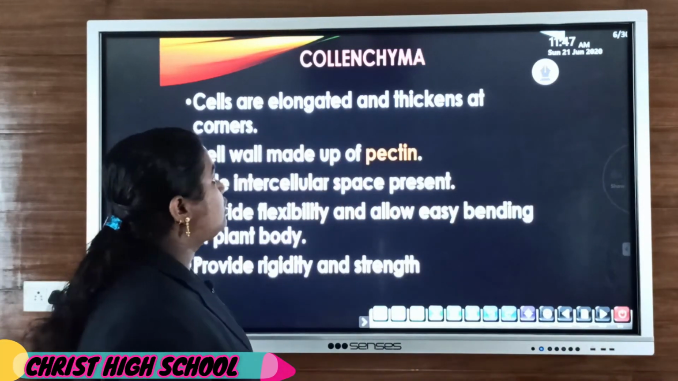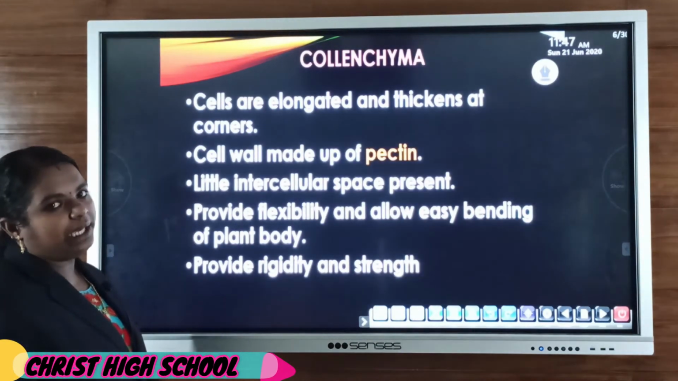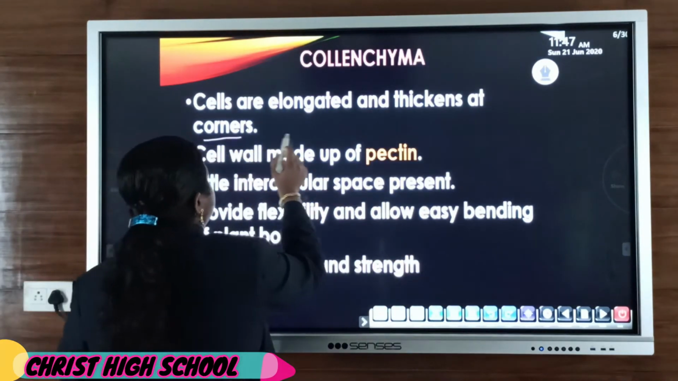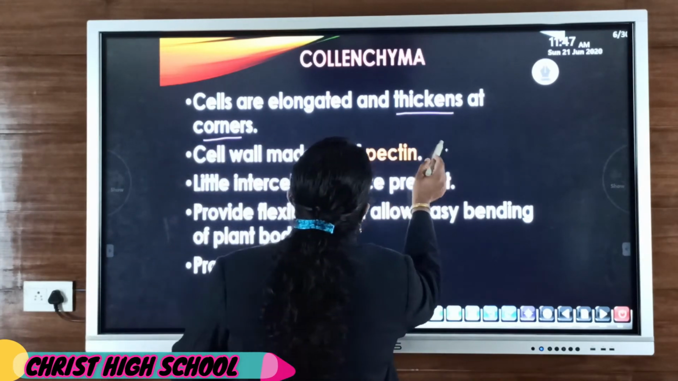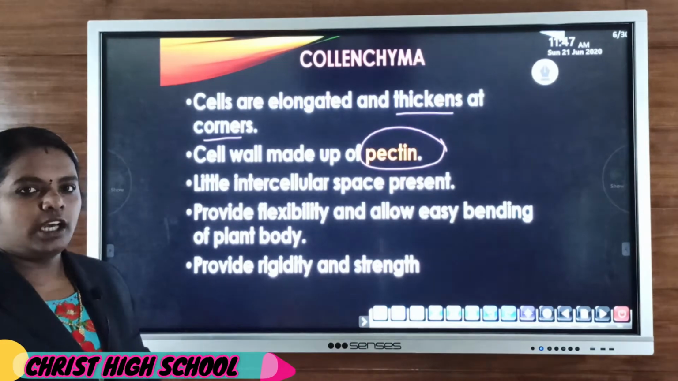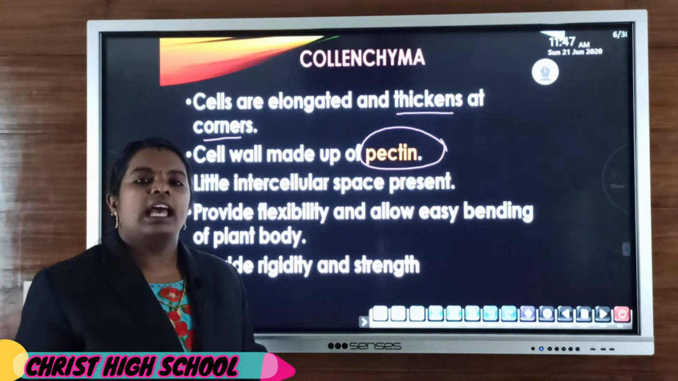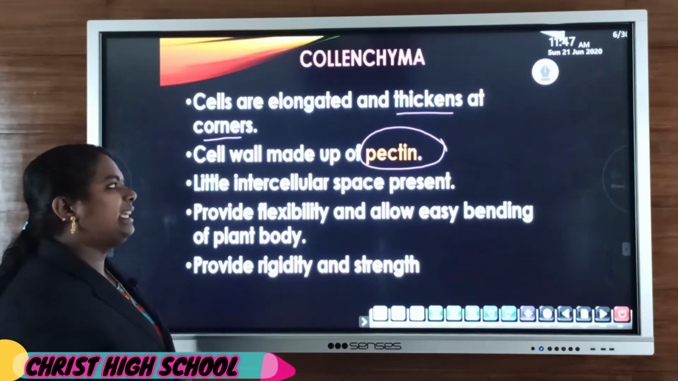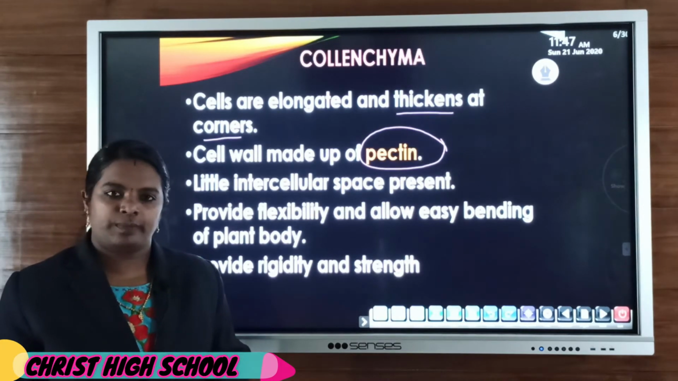The next one is collenchyma. Collenchyma cells are elongated cells and thickened at the corners. That thickening at the corners is mainly due to the deposition of pectin. That means their cell wall is made up of pectin.